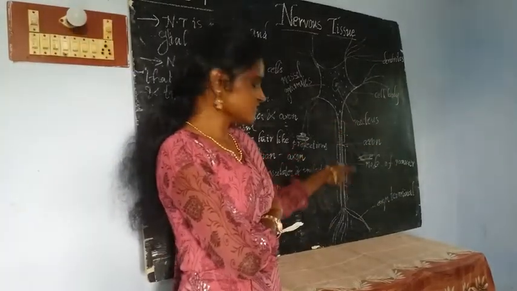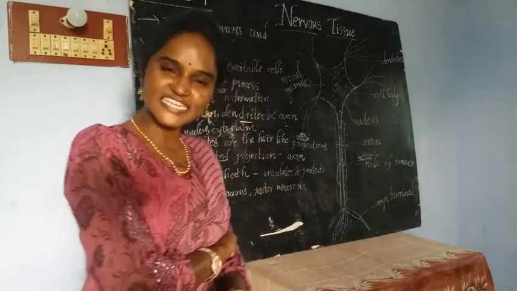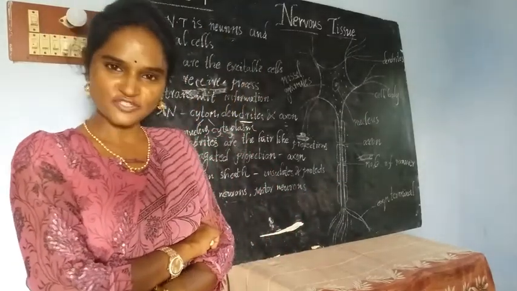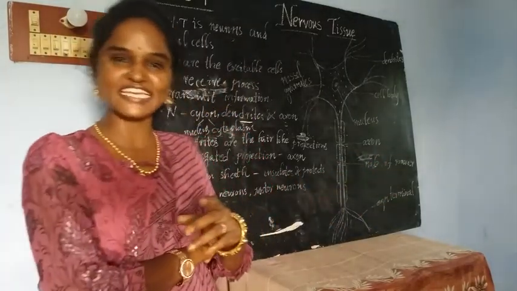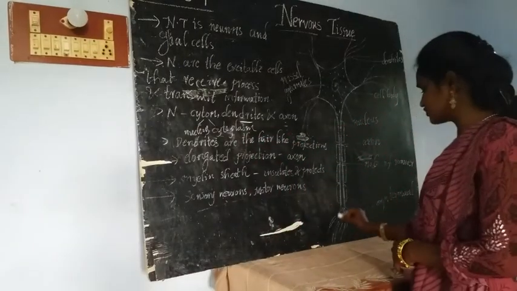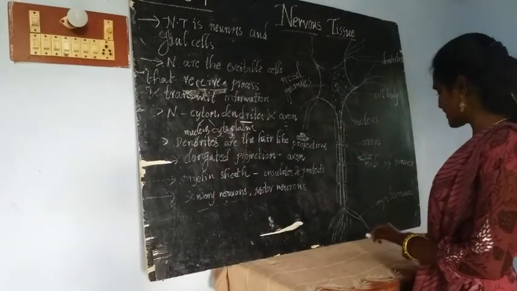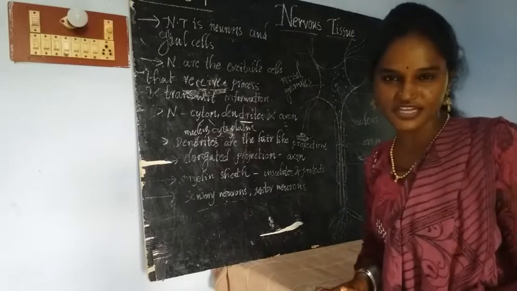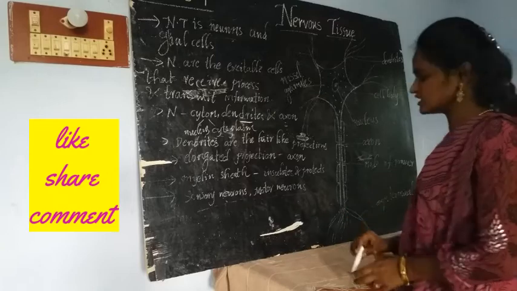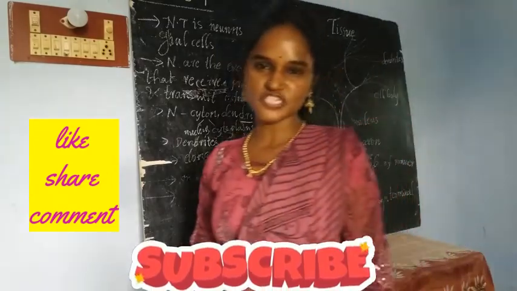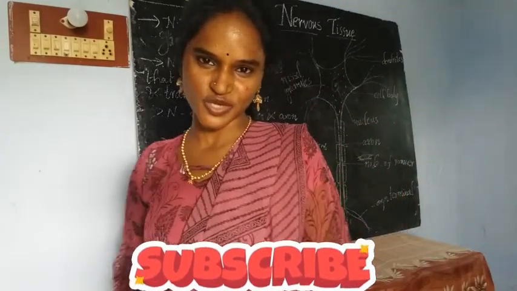Some axons are covered with a myelin sheath; those are called myelinated axons. Some axons are not covered with a myelin sheath; those are called non-myelinated axons. The axon ends with some root-like structures called axon terminals or nerve terminals. Using these dendrites and nerve terminals, neurons pass information from one neuron to another.